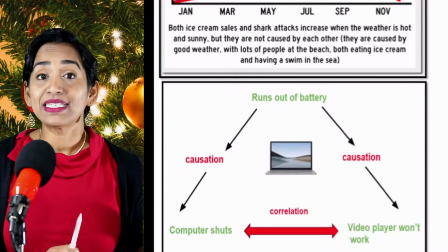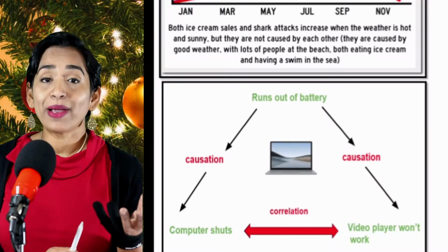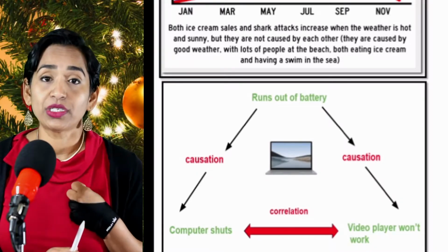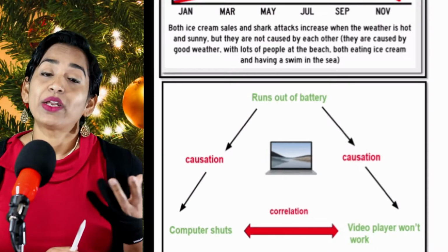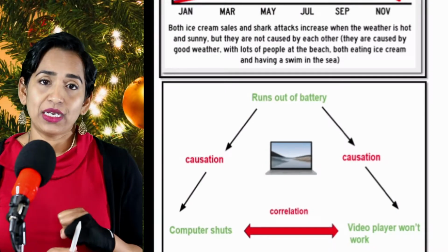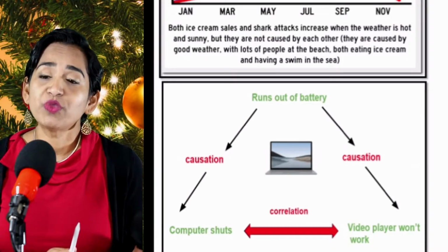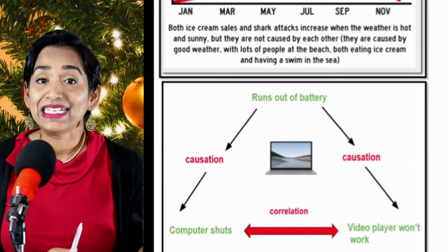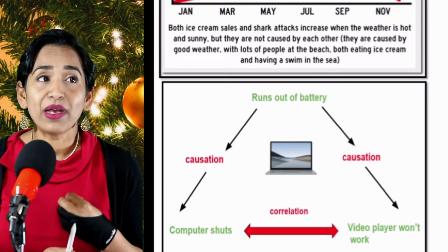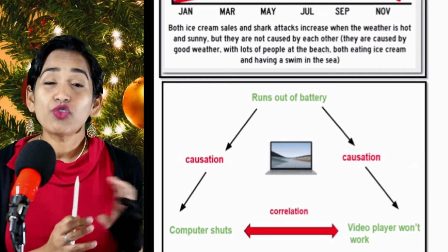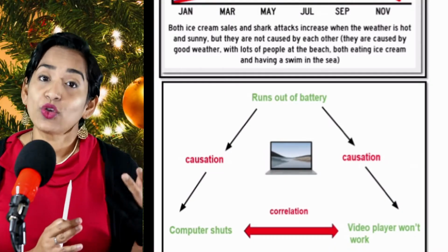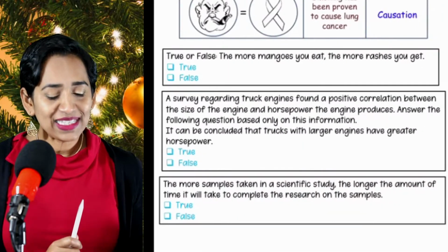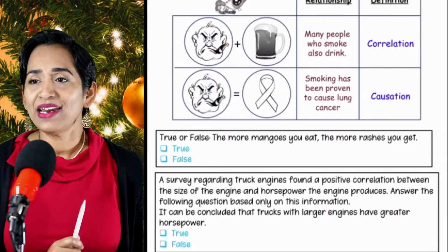So just now, this is exactly what happened. I ran out of my battery and my computer shut down. So the running out of battery caused my computer to shut down, and the running out of battery caused my video player to completely stop. And I'm worried it might happen now as well. But is there a correlation between both of them? That's a whole different story. Now let's go ahead. One last example.